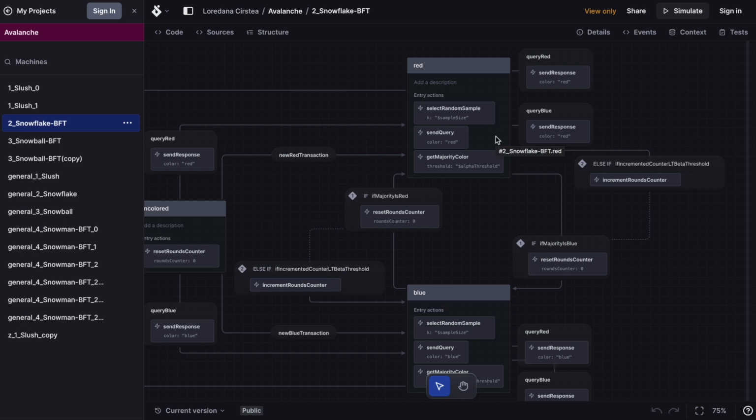So instead of stopping after, let's say, 5 rounds, regardless of how many times the majority changed, now we stop only after we get 5 times the color red, for example. So this protocol has a greater chance than Slush to determine true consensus. But it can also be gamed by malicious nodes who can delay the consensus finalization by resetting the rounds counter with a different color each time. And this part is solved by the third algorithm, Snowball.